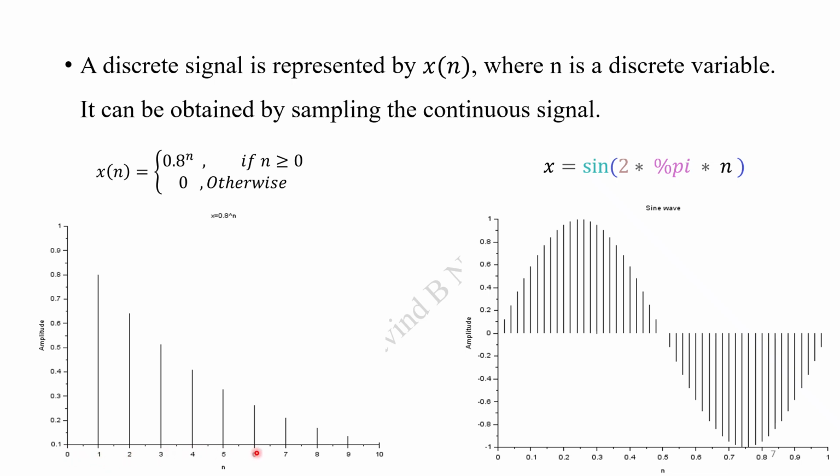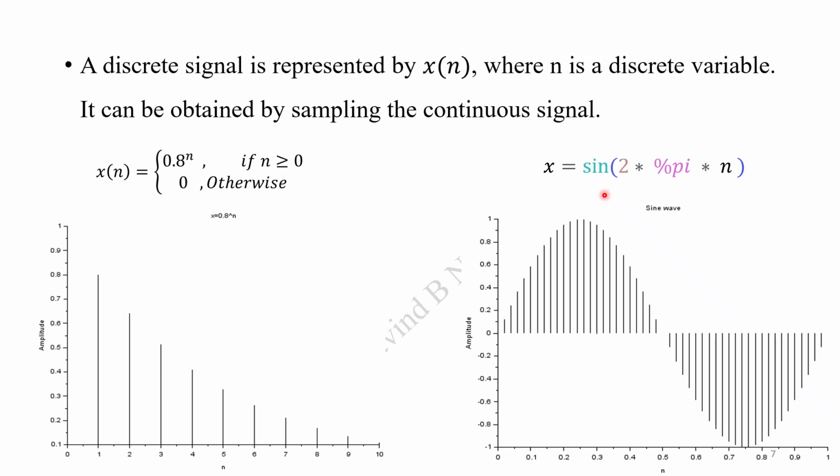If it is asked what is its value at the location 1.1 or 1.5, we don't have any values for that. Obviously we may say it is 0, but there are no values defined. So this is called discrete. That means only at n is equal to 0, 1, 2, 3, and so on, at equidistant locations we are going to have values. In all other locations we don't have values. That's what we call discrete.